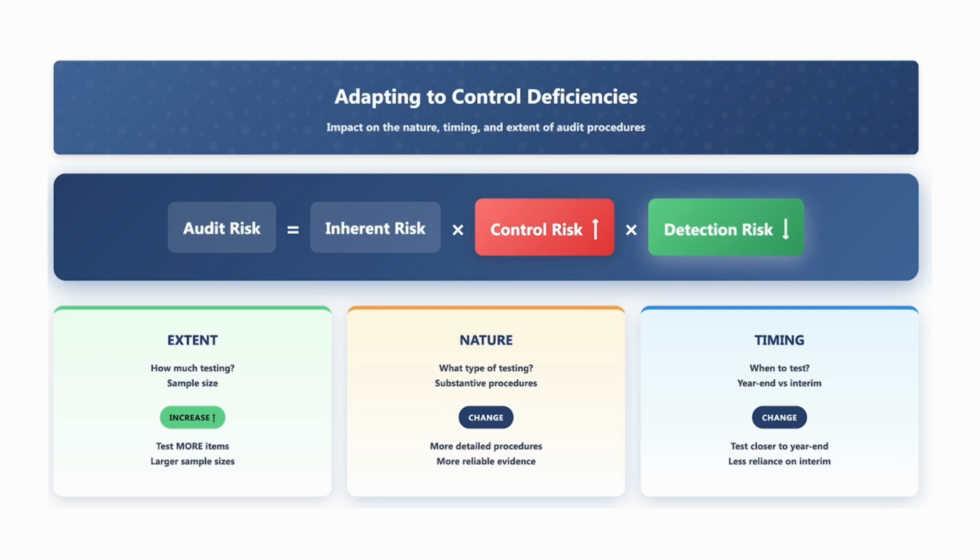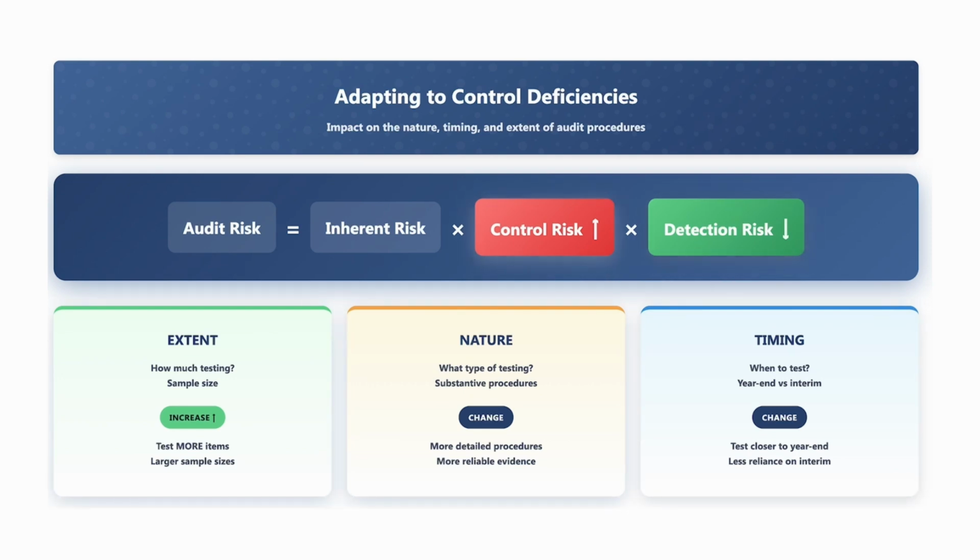So when you are putting your control risk at its highest level, that means you need to offset it by decreasing your detection risk. So what a lower detection risk means is that we have to accept a lower risk that we do not detect something. In other words, because we can't rely on the controls, we have to put more responsibility on the auditor substantive testing, so we have a lower chance that we miss something.